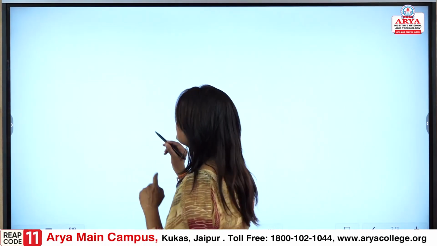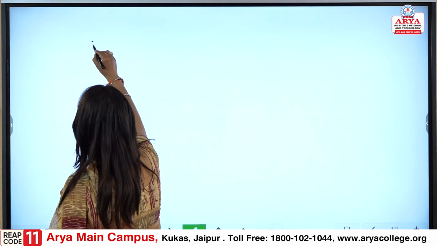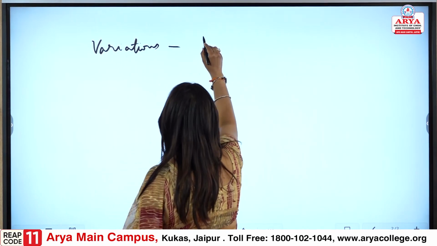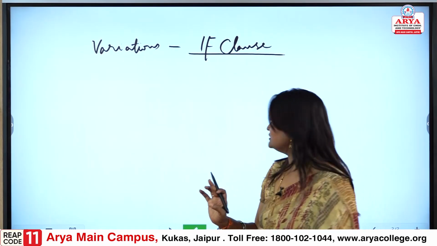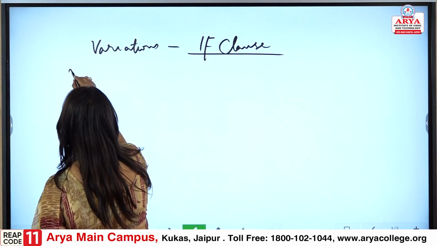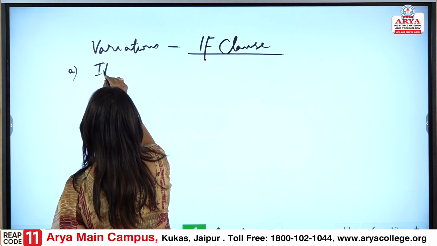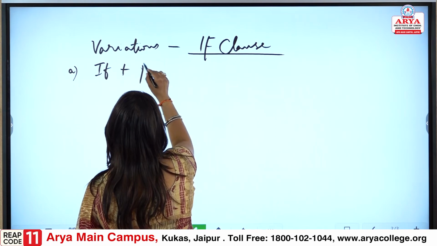Now let us understand variations in the if clause. So now we are understanding the variation in the if clause. We first need to know if plus past continuous tense.